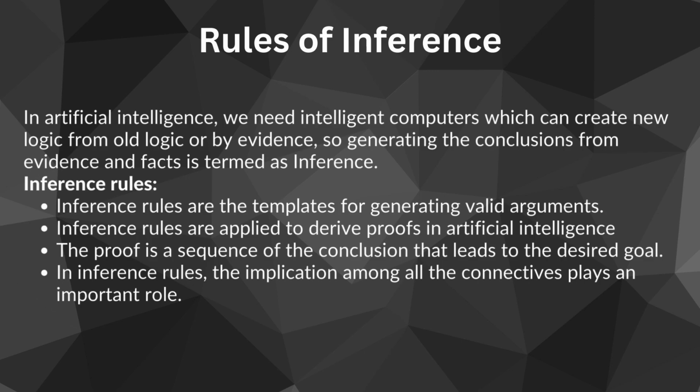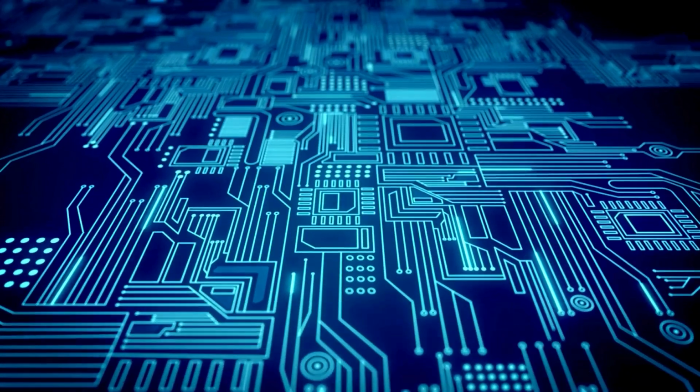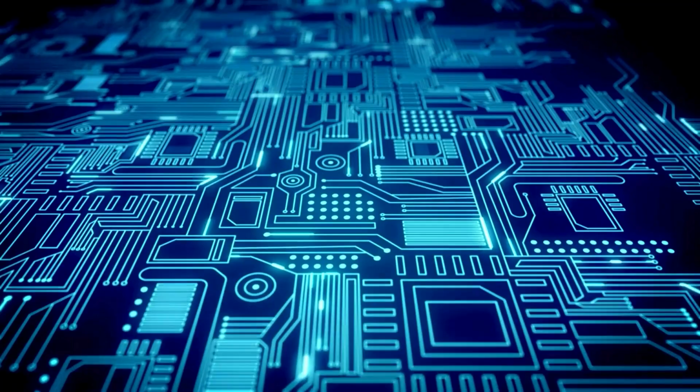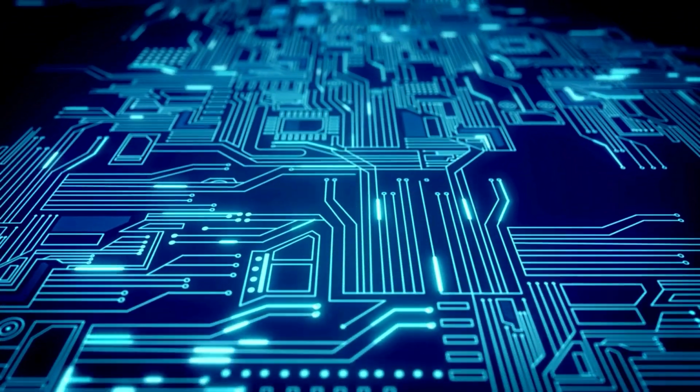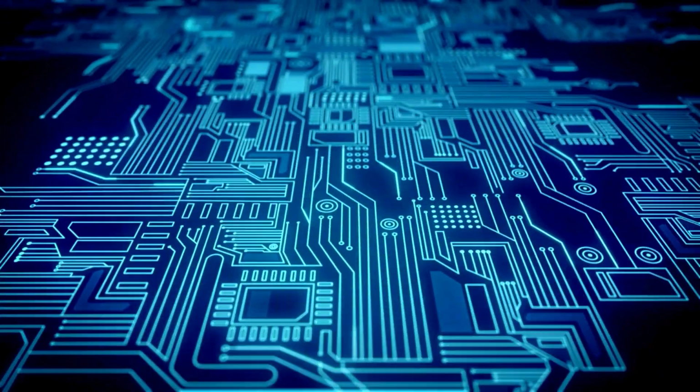What is an inference rule? Inference rules are like magic patterns that help computers think logically. They are like recipes that computers follow to make smart guesses. These rules are used to create valid arguments, which are like convincing explanations. When the computer follows these rules step by step, it is like a detective putting together clues to solve a mystery. Imagine you are building a case to prove something, like in a detective story.